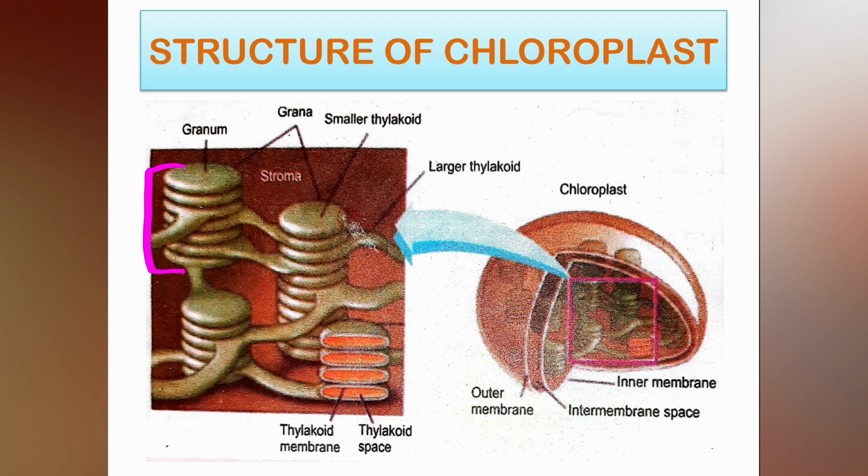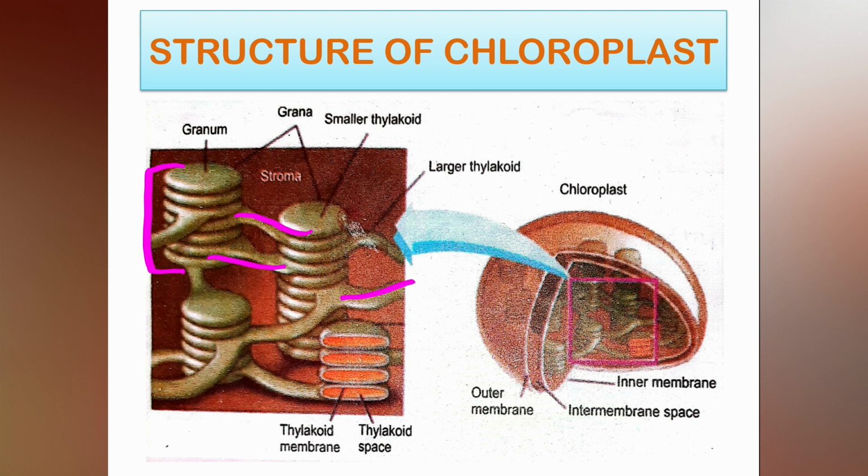Then we discuss the larger thylakoids. Basically, the larger thylakoids connect the grana with each other. Those are basically the connections. As I've shown, these are the connections. These are known as the large thylakoids, and they also have a second name, that is intergrana.